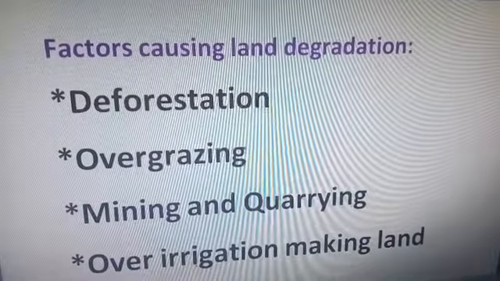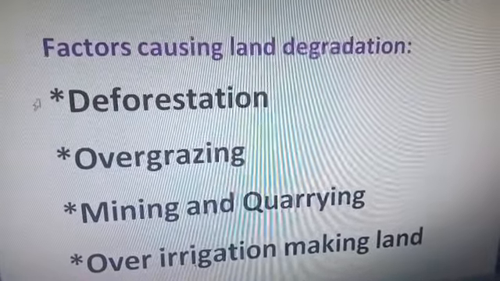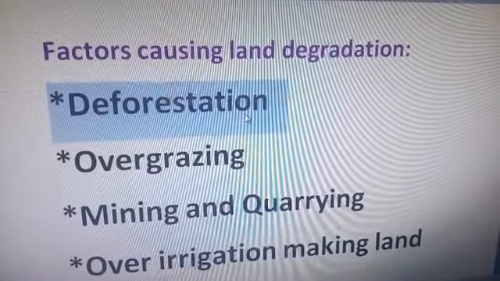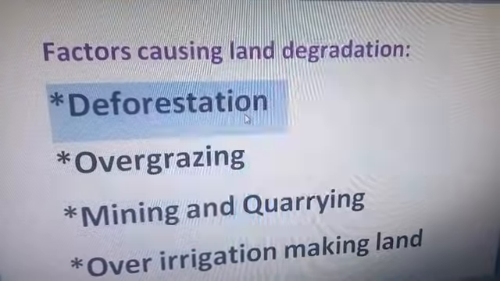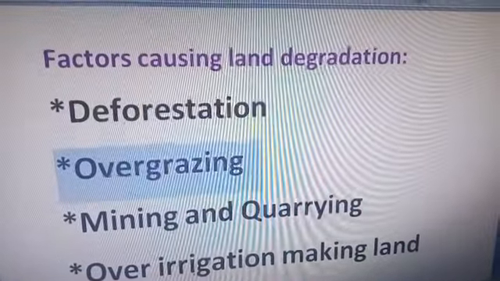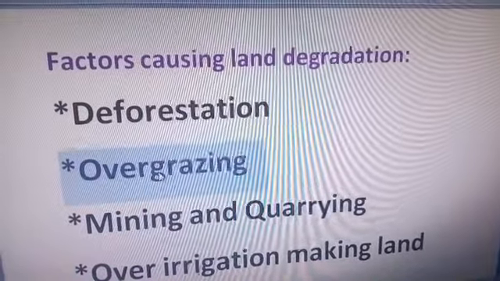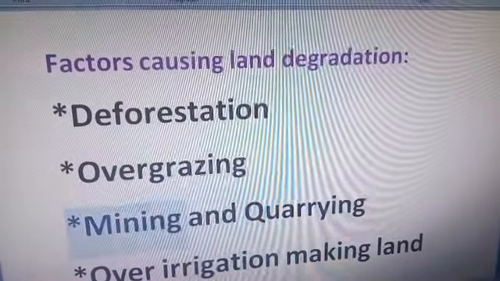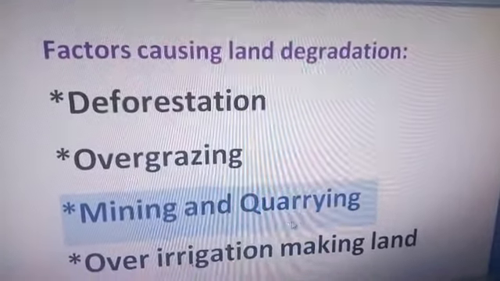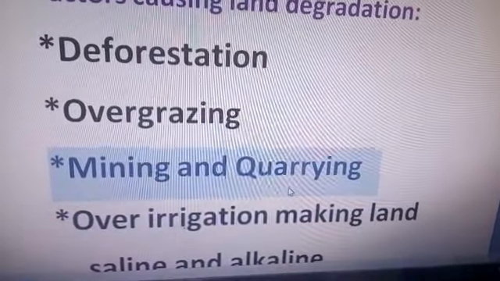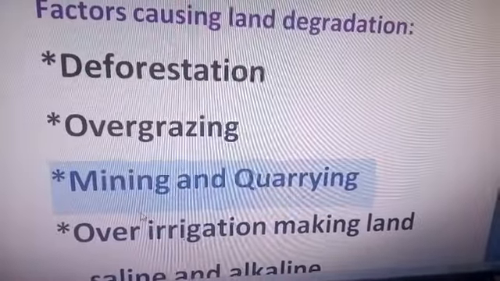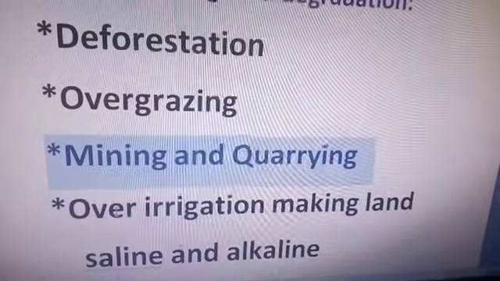What are the causes of land degradation? First cause, that is deforestation. You know about deforestation. What is deforestation? Cutting down of trees, a large amount of cutting down of trees, is called deforestation. Second, that is overgrazing, and in the same manner, third, that is mining and quarrying. Mining and quarrying, it means due to the large population, to fulfill the needs of the large population, a large amount of mining is there. So that is also a cause of land degradation.